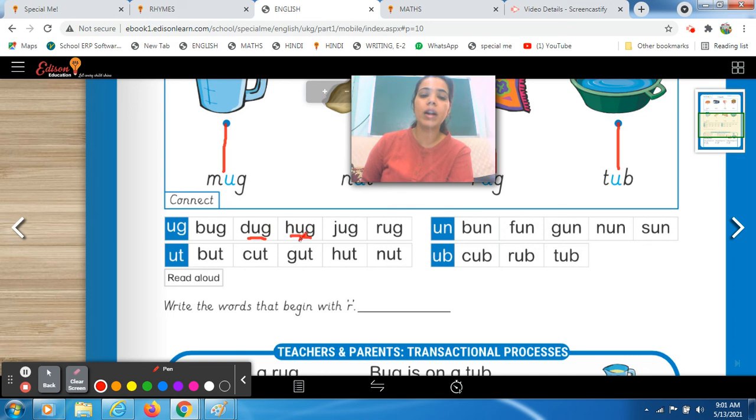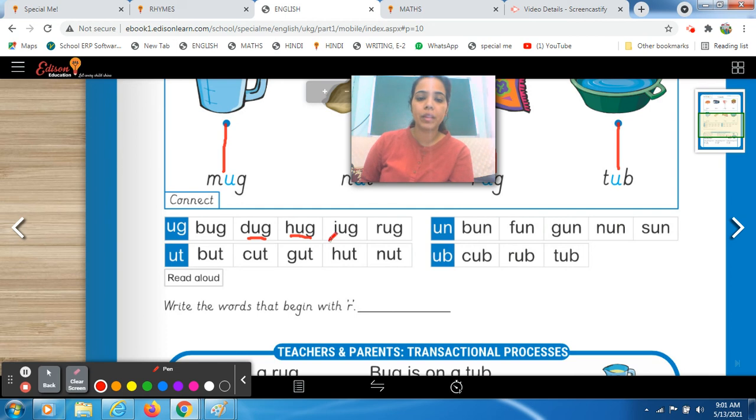Now, the next one is Ahana. Ahana, read this word. Ma'am, H, A, G, hug. H, A, G, hug. Very good. Well done. See, you are practicing phonic sound, that's why you read properly. So phonic sound is very much important.